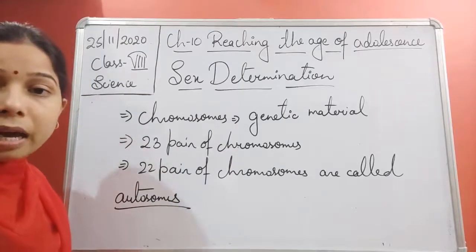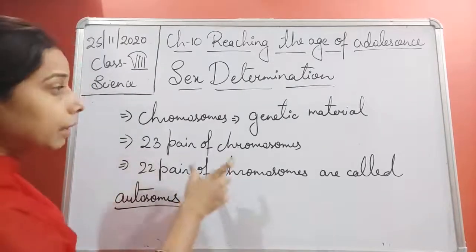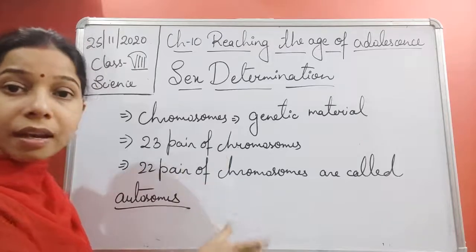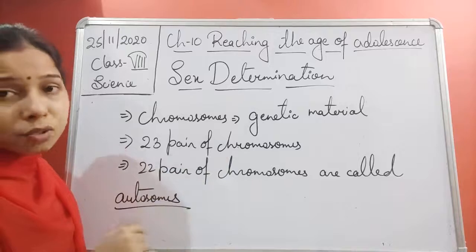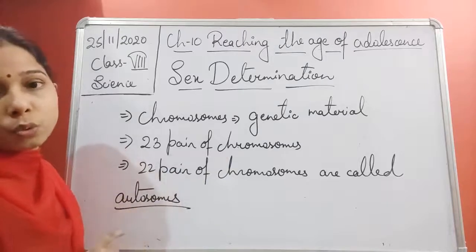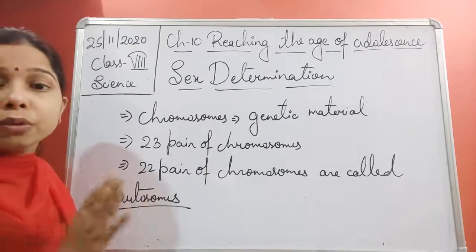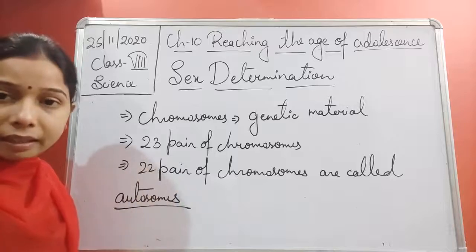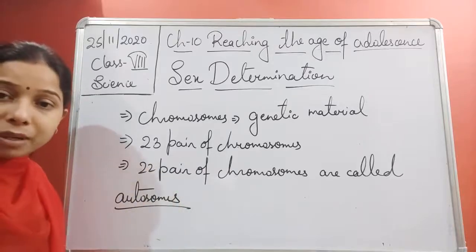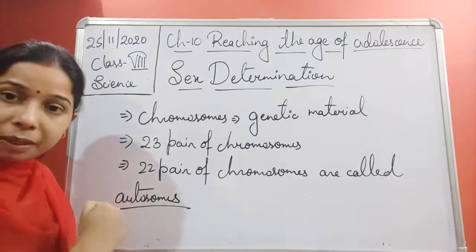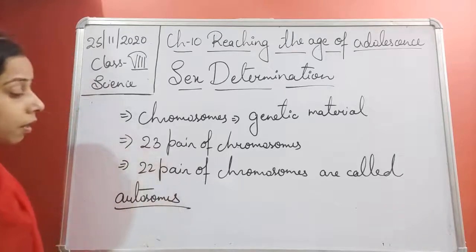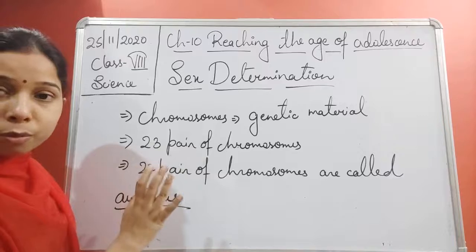It means these 22 pairs of chromosomes carry the genetic information of the parents to the offspring.